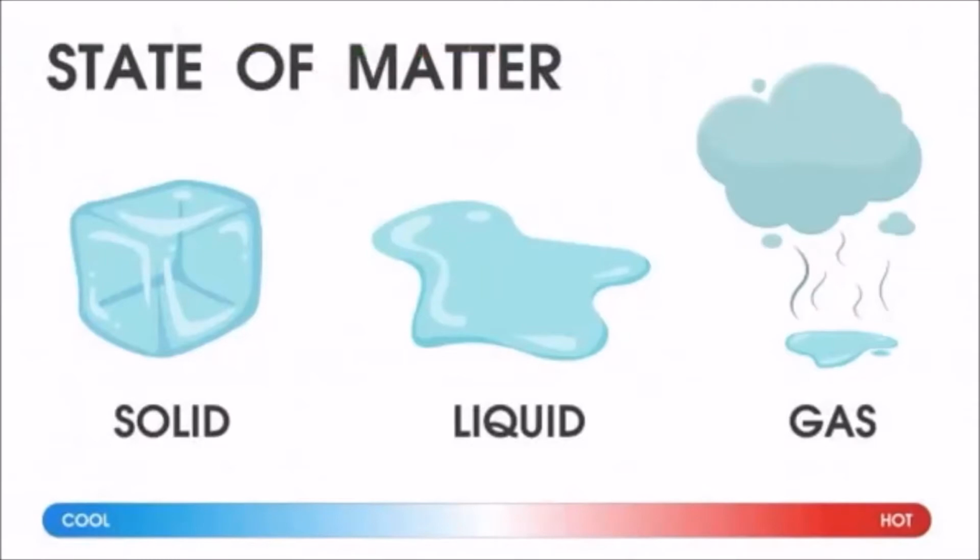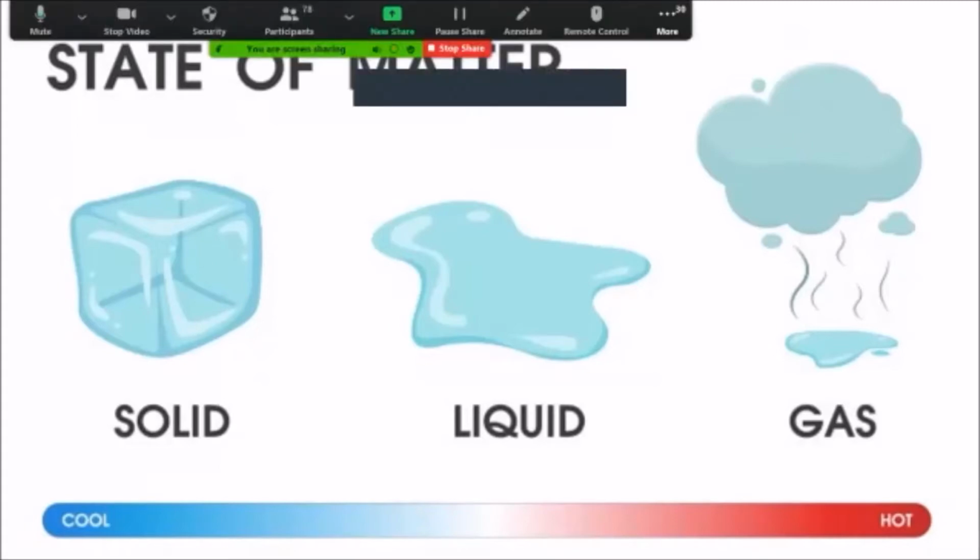Correct? Now heat this liquid more, give it more heat, what will it become? It becomes steam. Smoke comes out of the kettle. That smoke, the steam, is actually your water vapor. It is actually water in the form of gas. It changes its form.